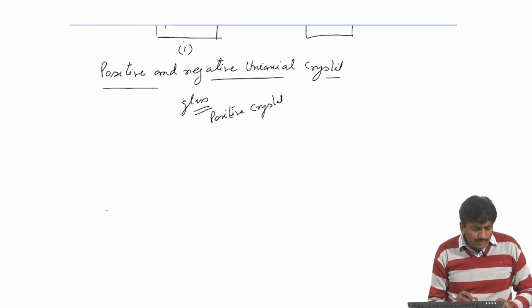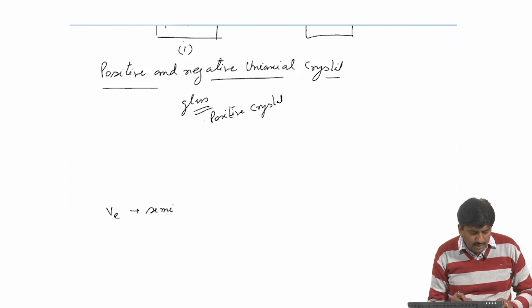In positive crystal, the velocity of E ray is everywhere less than velocity of O ray, except along the optic axis. Therefore, E ray travels slower than O ray, except along the optic axis.